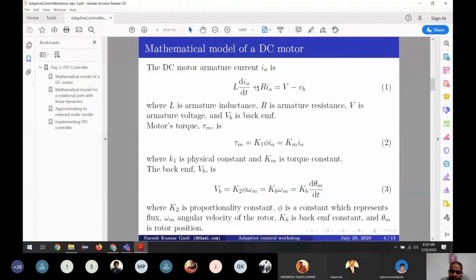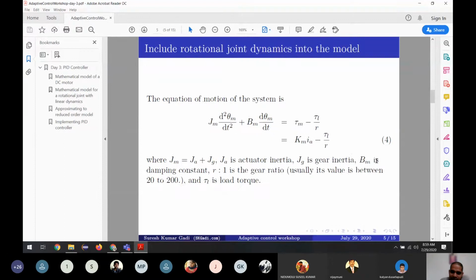These are 2 differential equations and 2 static equations. This differential equation is the electrical one. These 2 static equations come from the electrical machines. And this one is Hooke's law implemented to the rotational systems.